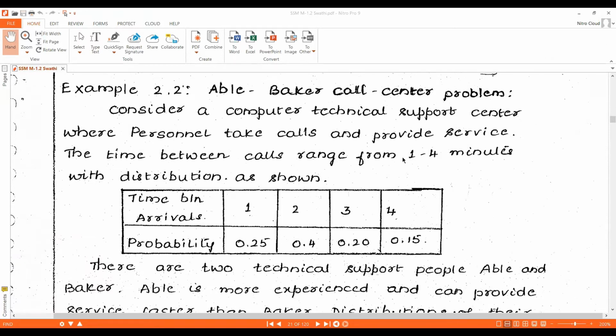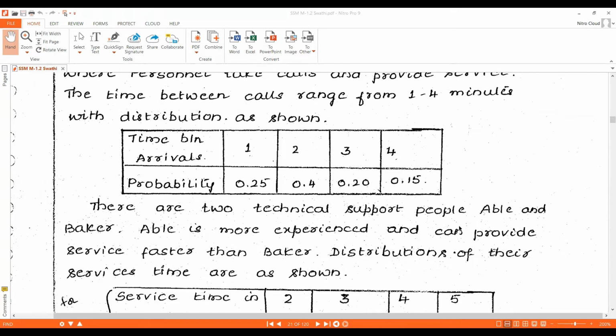Okay, here the problem is like this. You can consider a computer technical support system where personnel take calls and provide service. The time between the calls ranges from 1 to 4 minutes, and the distribution is given here. Time between the calls are 1, 2, 3, 4, and its probability is 0.25, 0.4, 0.20, 0.15. Okay, this is the probability.